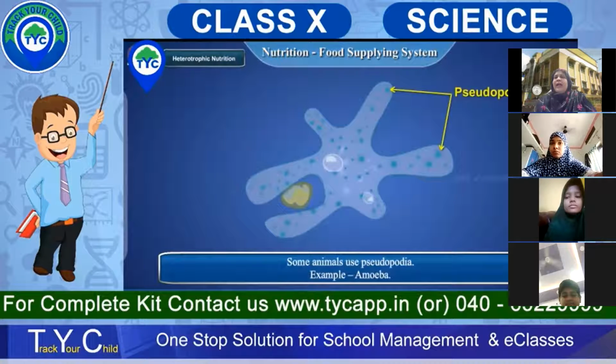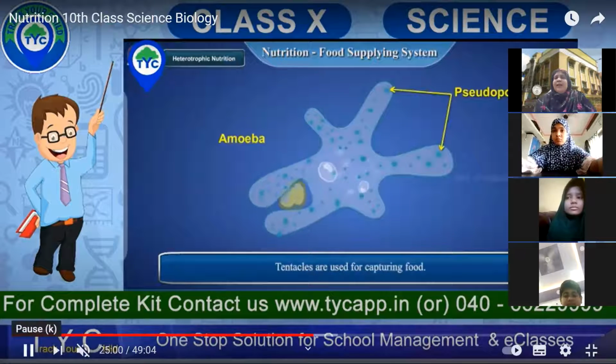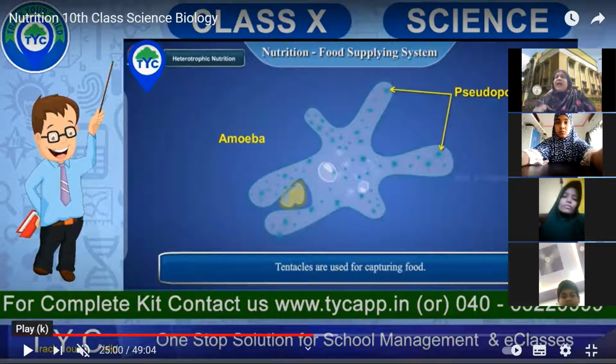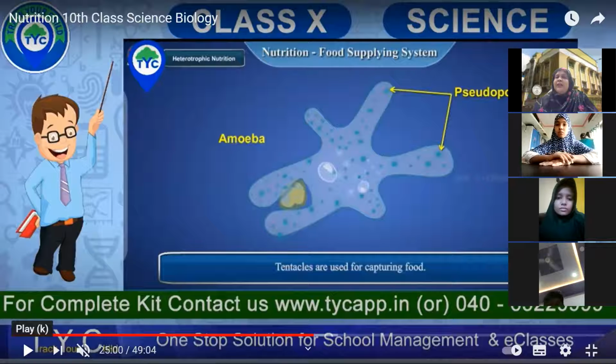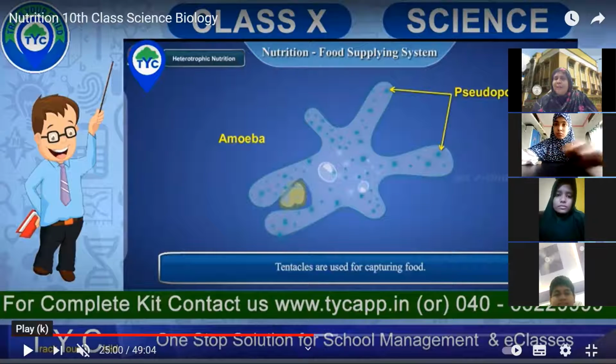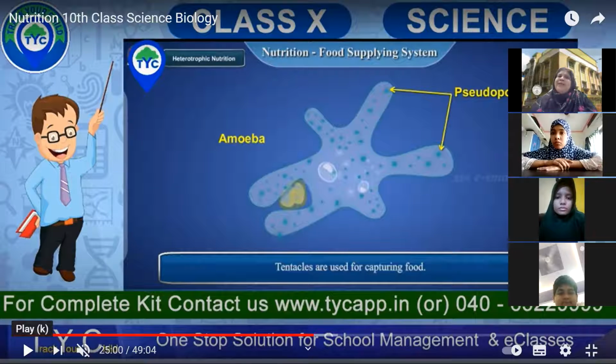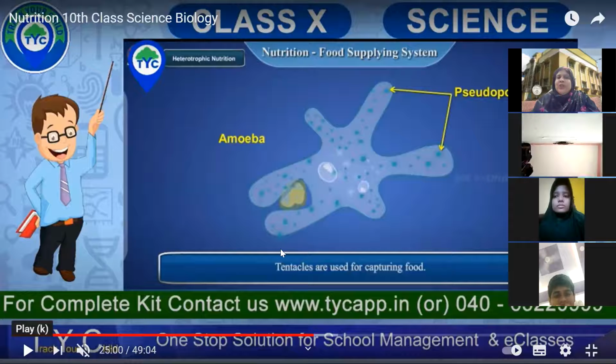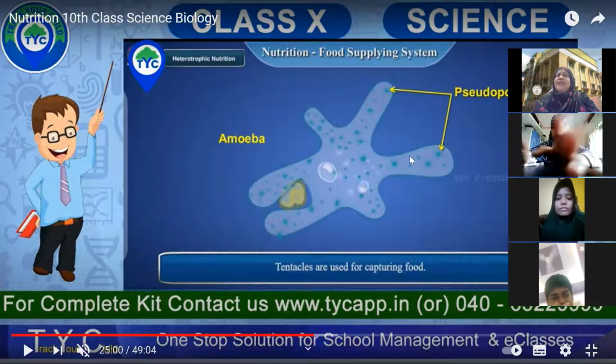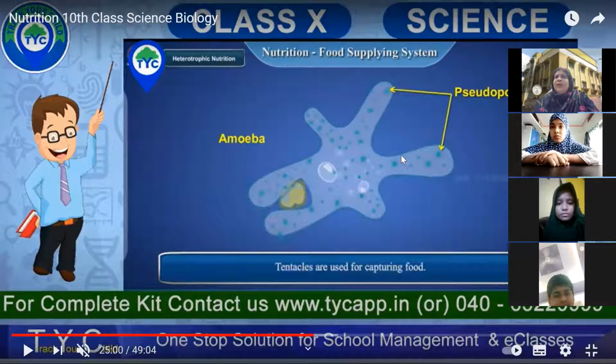If you look at amoeba, amoeba is a single unicellular organism. And as I told you, one cell is taking care of all the functions of that organism. So if you look at this picture, amoeba has pseudopodia. Pseudo means false. Podia means legs. So the legs-like structure, can you all see the leg-like structure? If you all say yes, please show me a thumbs up so that I will know that you all could understand what is pseudopodia. Yeah, so you all can see these legs-like structure.